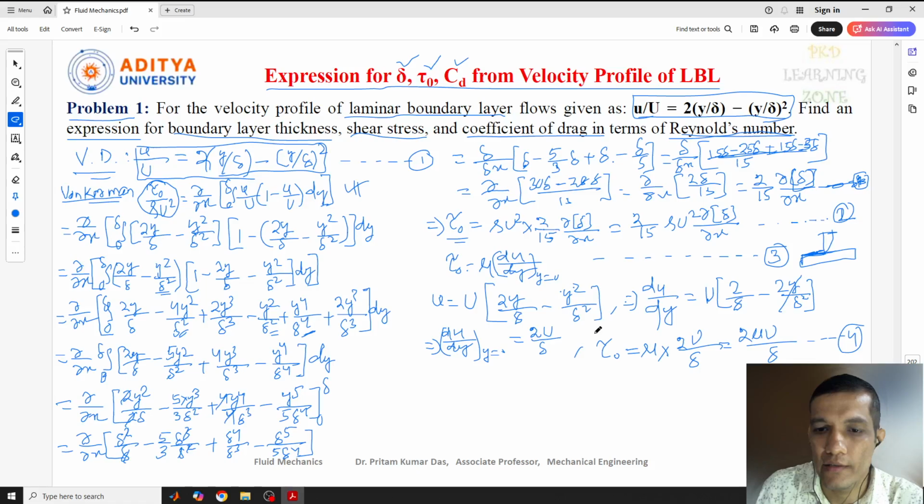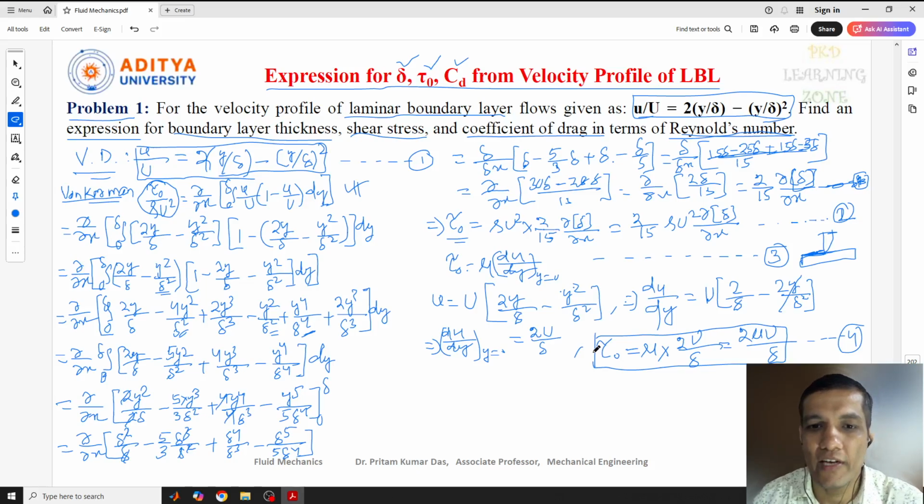Okay, this is equation 4. Now what we got in equation 4, this is also tau naught. Previously, if you see equation 2, that is also tau naught, that means for the shear stress we got two values. Now we just need to equate these two equations, equation 2 and equation 4.